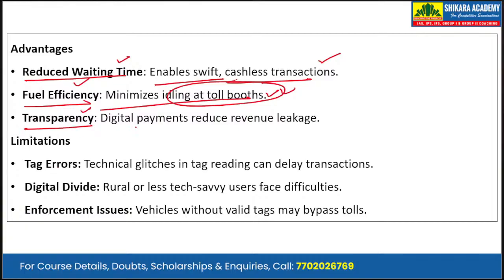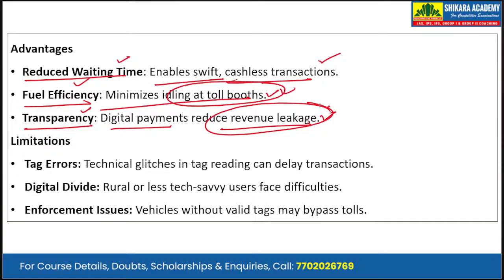Third is transparency. Digital payments reduce revenue leakage. Earlier, the toll was paid using cash at the toll plazas, but now it's all digital and has improved transparency.